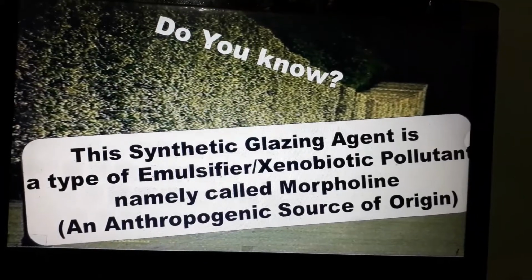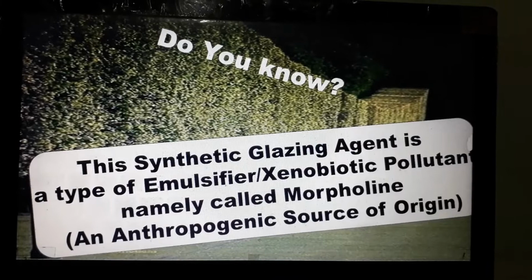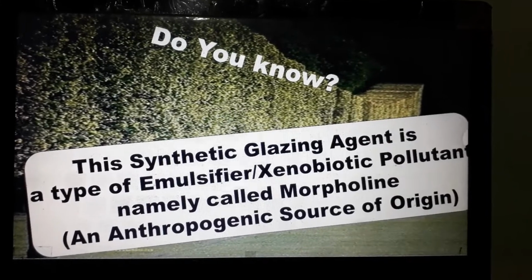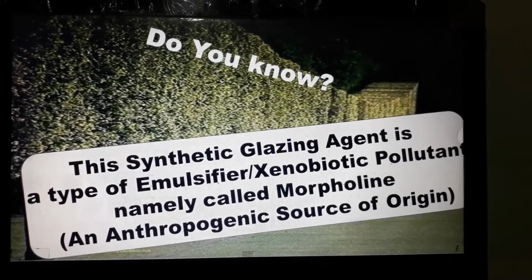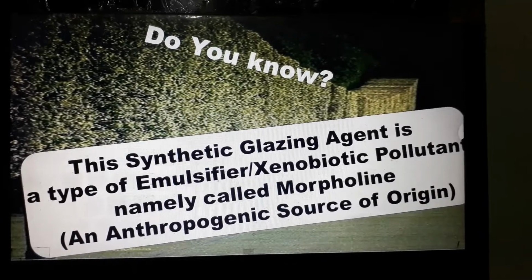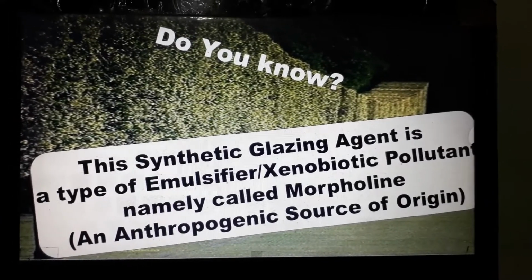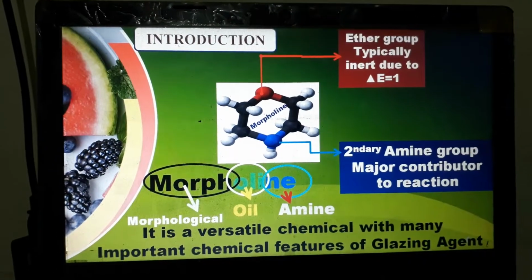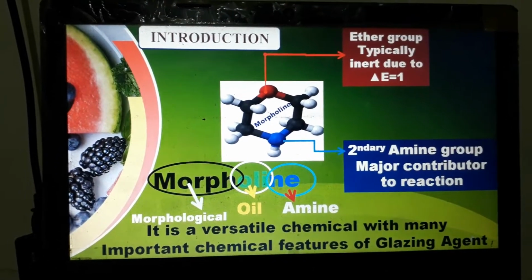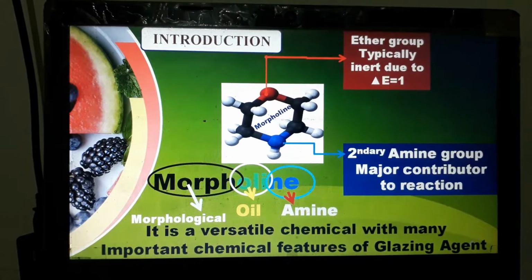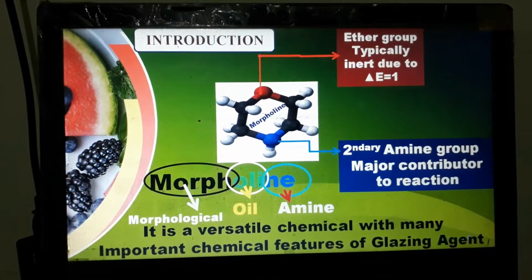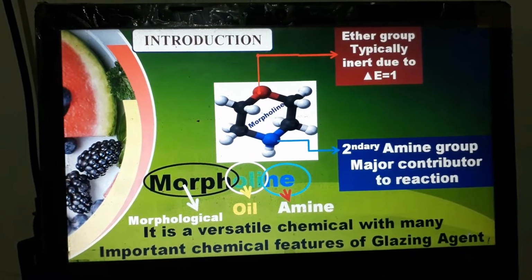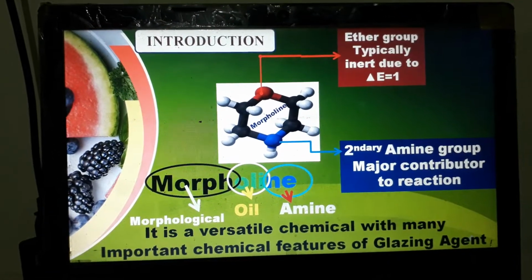You will be surprised to know that this glazing agent is a synthetic emulsifier called morpholine, and it comes from an anthropogenic source of origin. If you see the word morpholine, the name itself indicates its physical, chemical and biological properties. Morpho means morphological, oil means an oil just like mustard or coconut oil, and ine means amine.